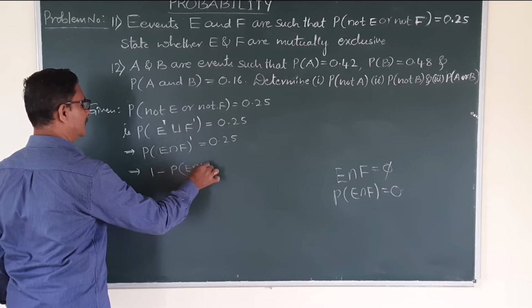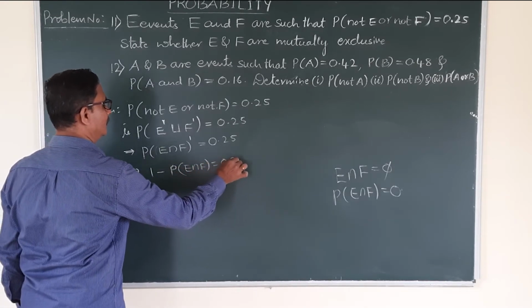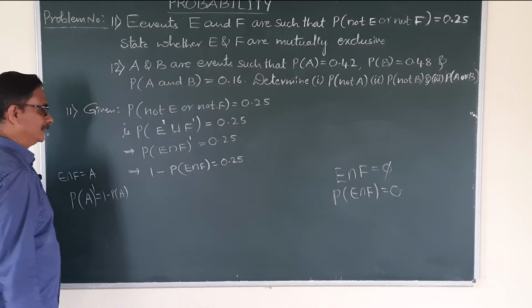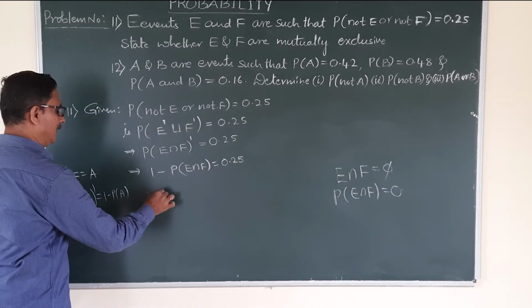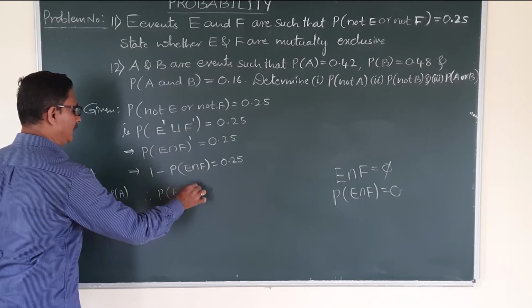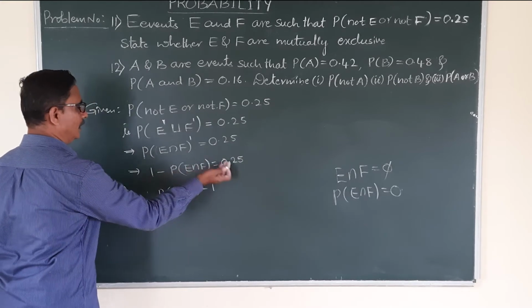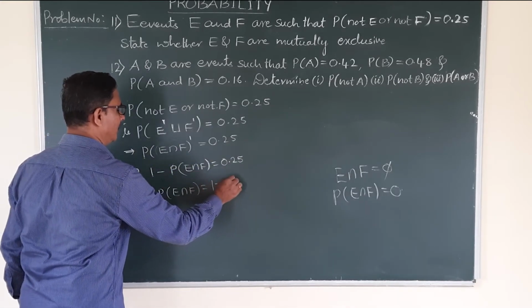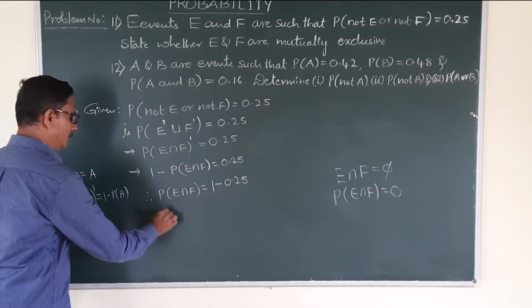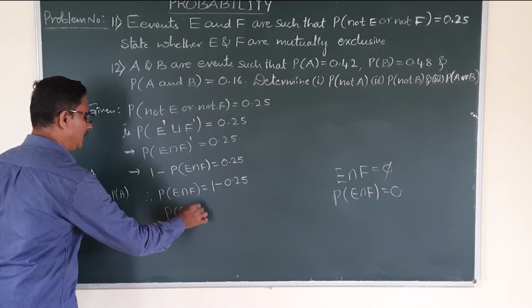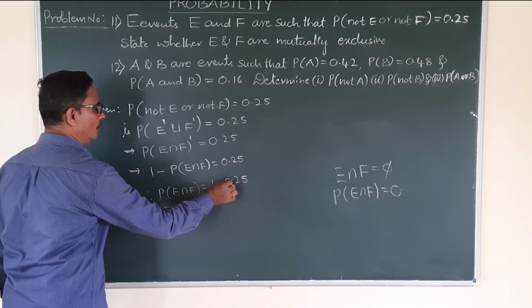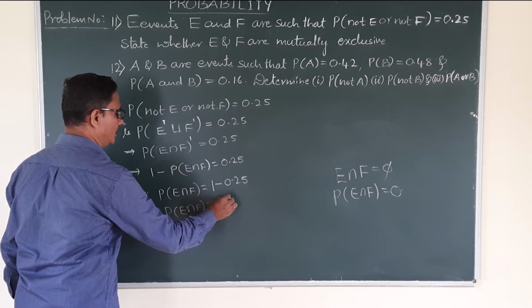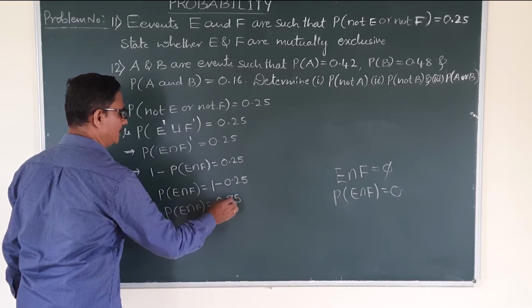E intersection F is equal to 0.25. So rearranging, P of E intersection F is equal to 1, that term goes to the left side, minus 0.25. So P of E intersection F is equal to 1 minus 0.25, nothing but 0.75.